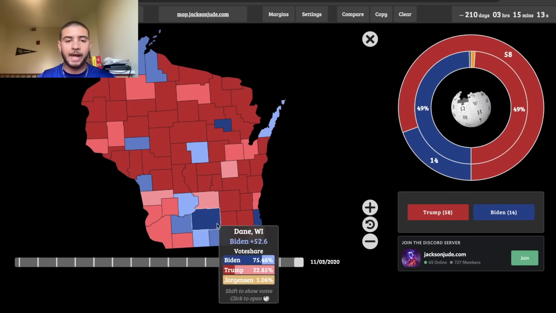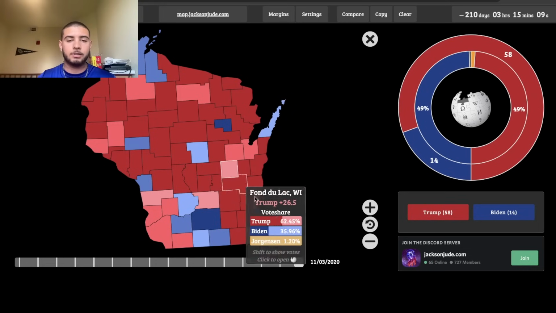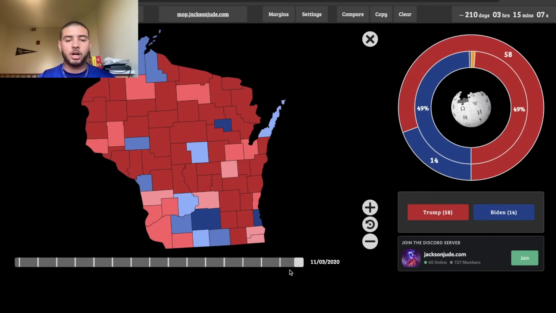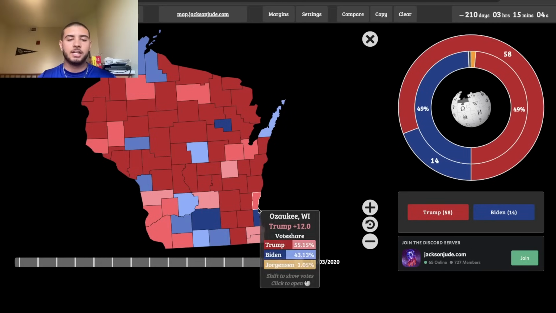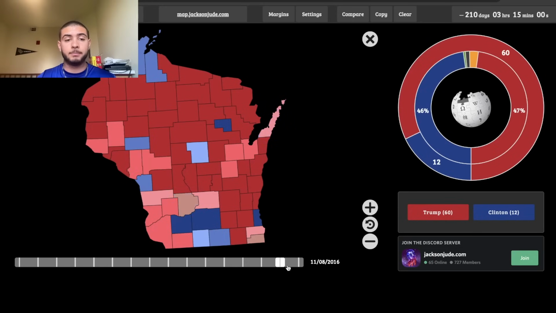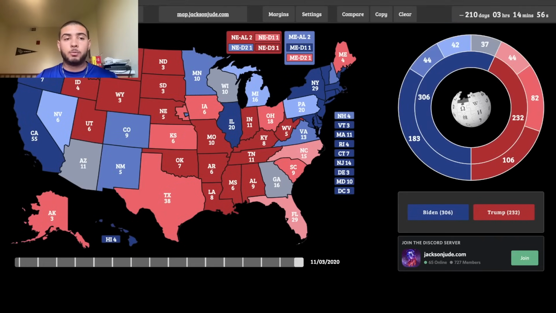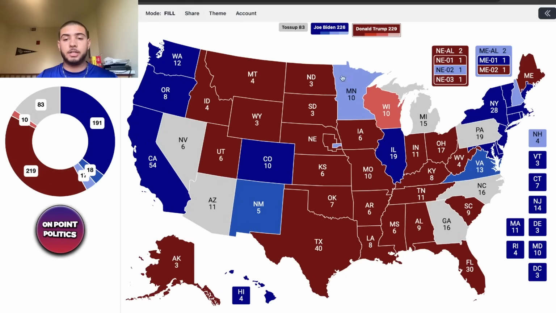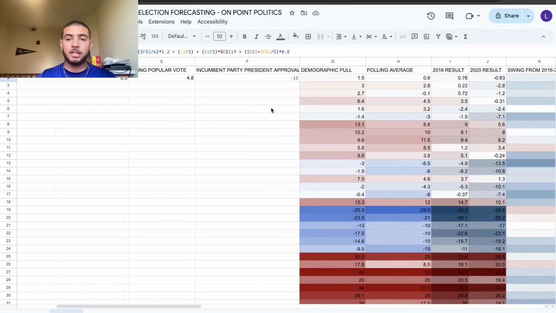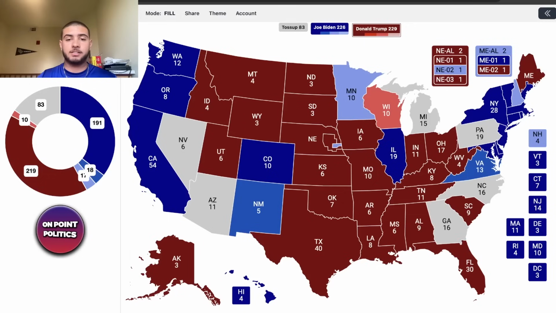He was able to win Door back. He managed to make a county like Winnebago County a little bit closer. Ozaukee was a lot closer than what it was in 2016. And that kind of propelled them to a victory in the state. And so now, with a lot of room for Trump to really grow in some of the white working class areas, and Biden's disapproval rating, the popular vote swinging so much to the right, the state is projected to be a 4.2 percentage point victory according to my model.